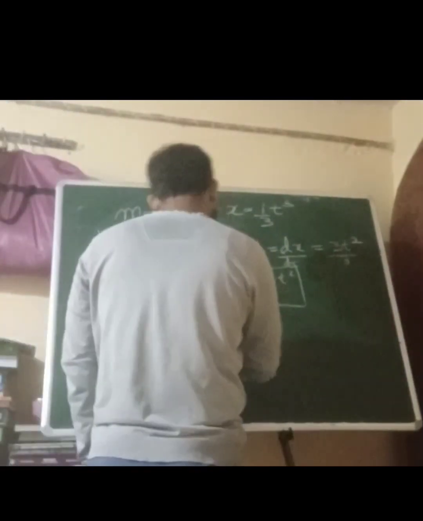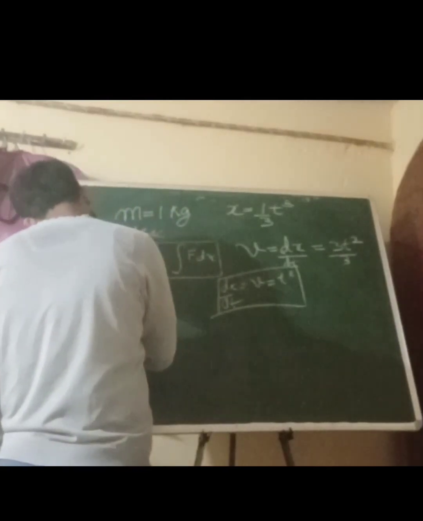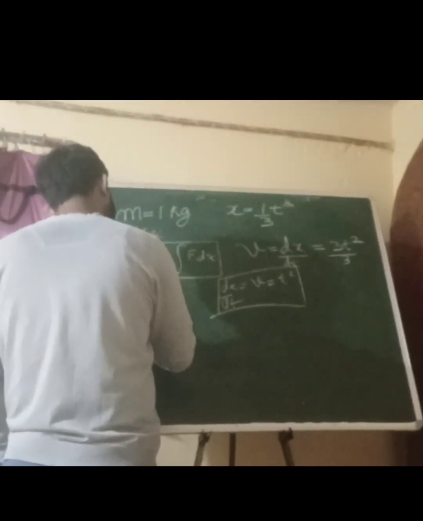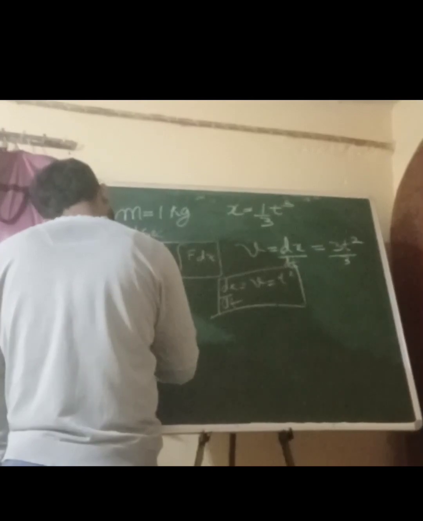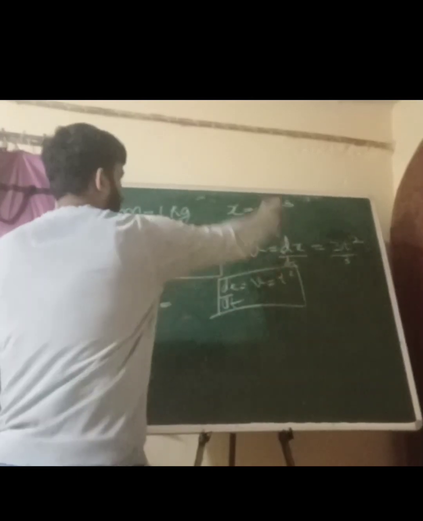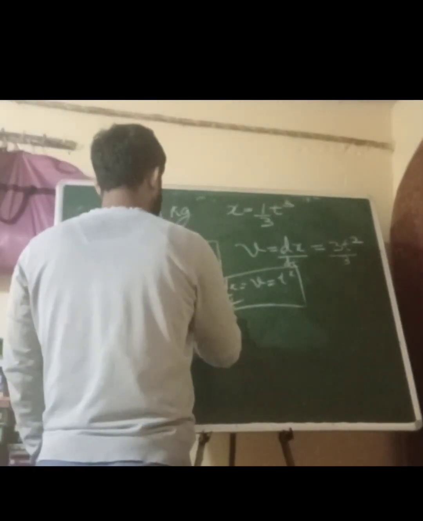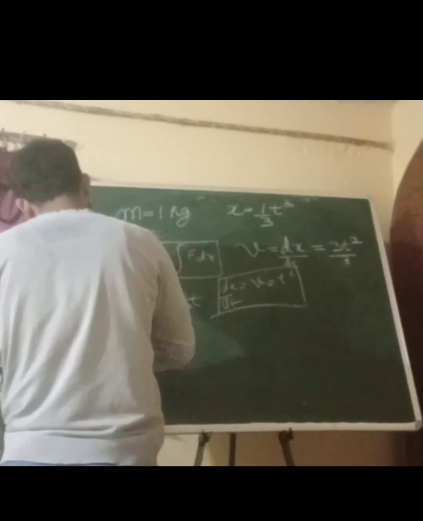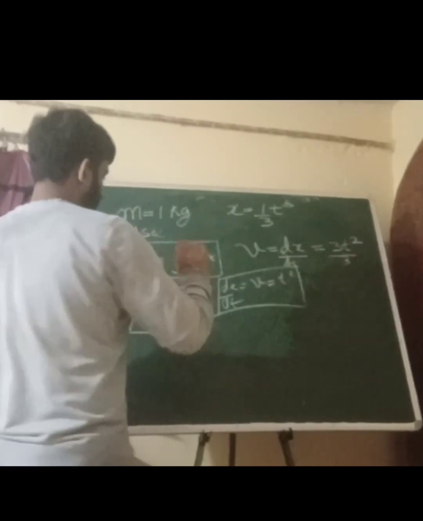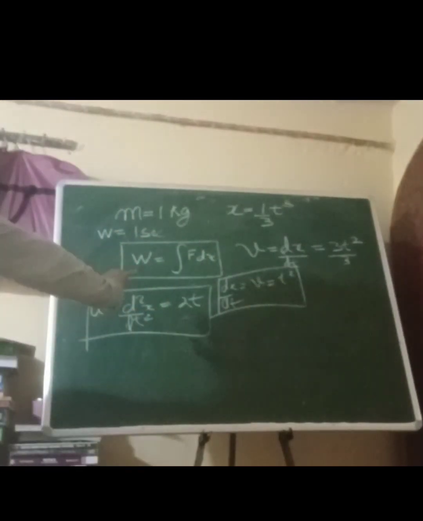And what is the acceleration? The acceleration is the double differential of x, right? What is it? It is 2t. So we have these values.